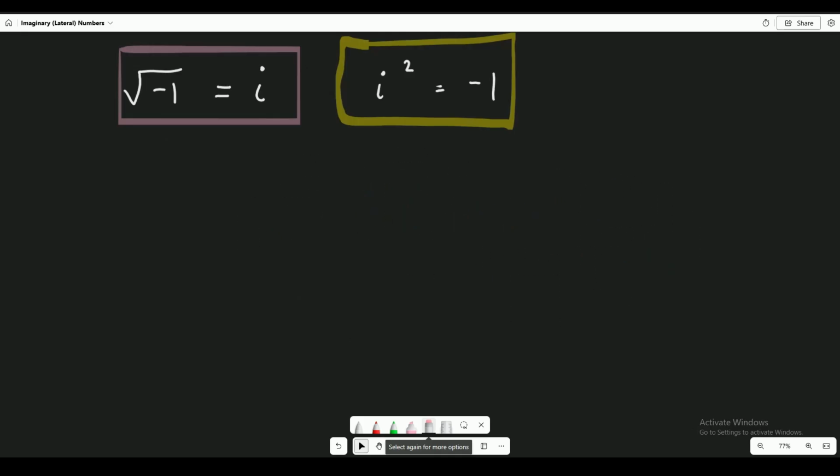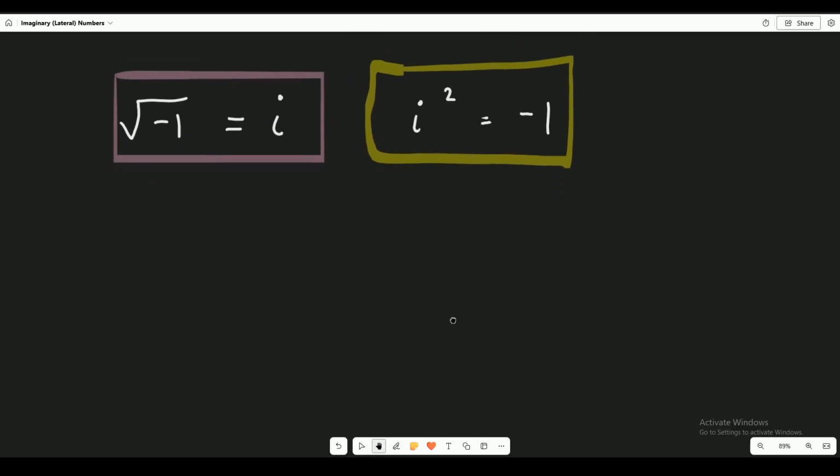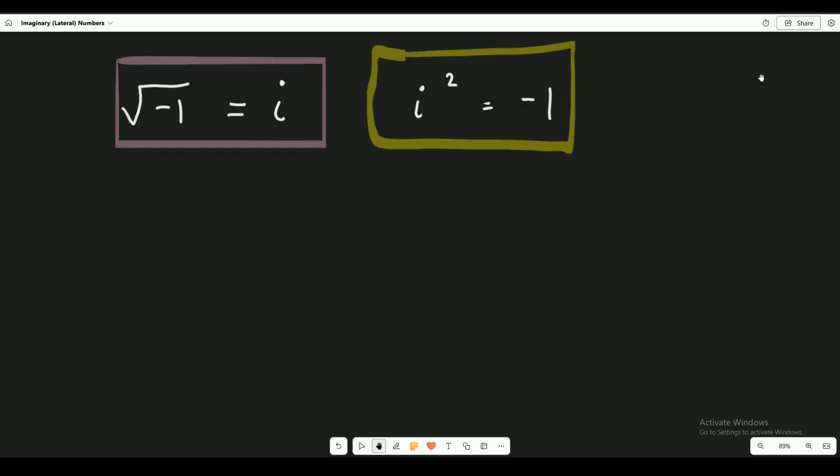So these units right here are what complete the number system for us. Alright? So now we can take the square root of negative numbers. So the square root of negative 2, well, let's do it.